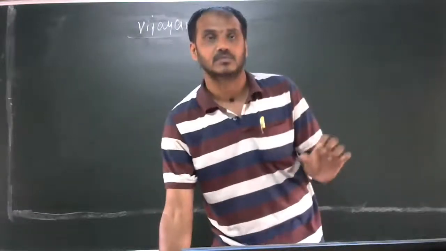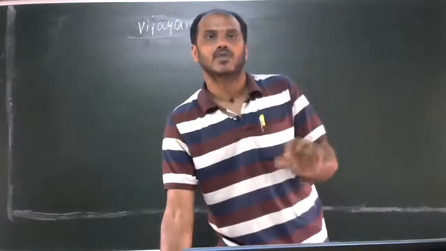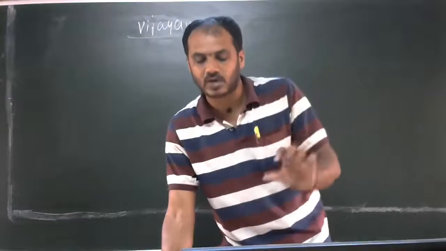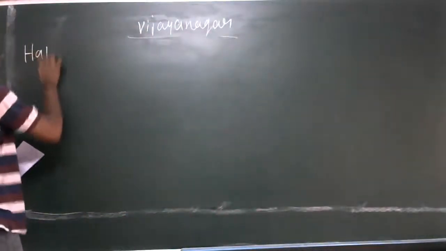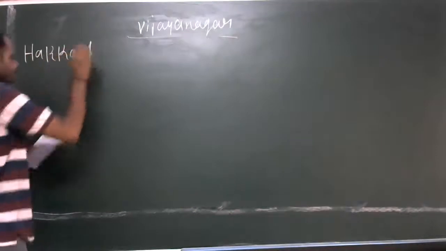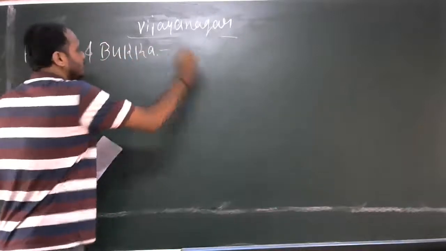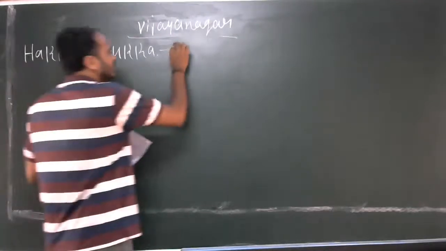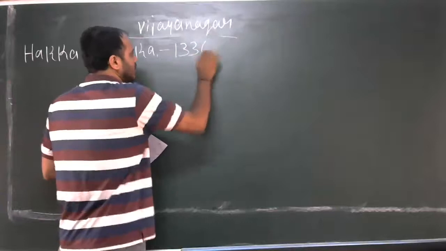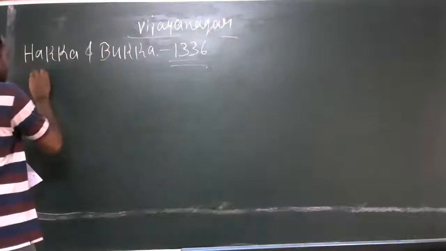Sage Vidyaranya was the main person who encouraged Hakka and Bukka to establish the empire on the banks of the river Tungabhadra. Hakka and Bukka established the dynasty in 1336 AD.